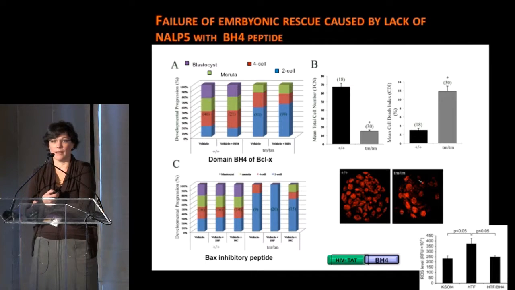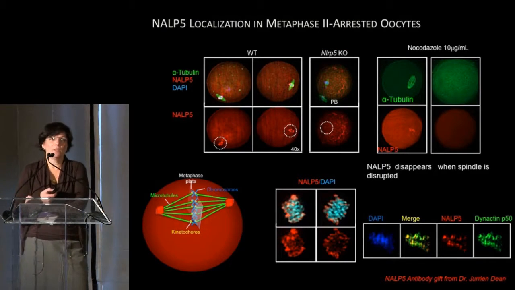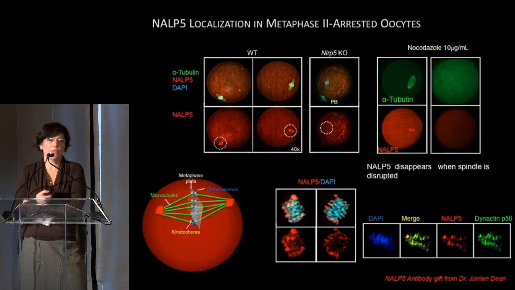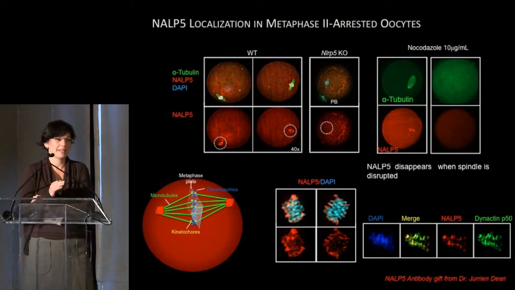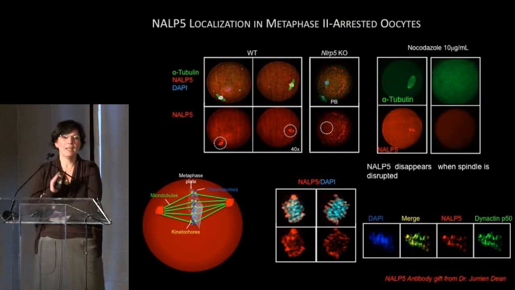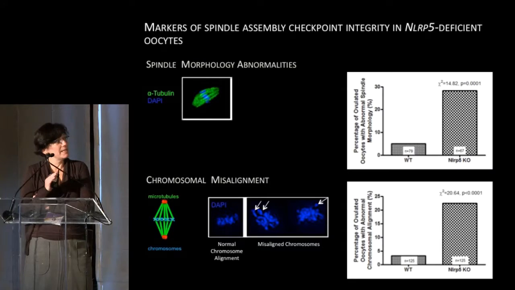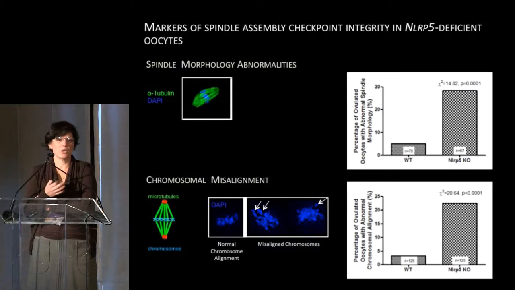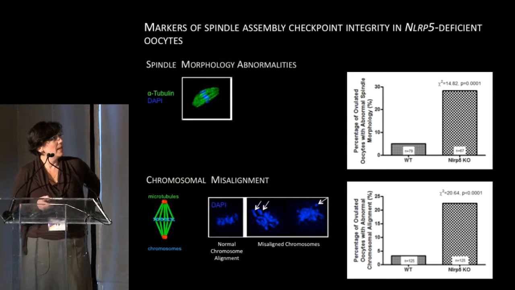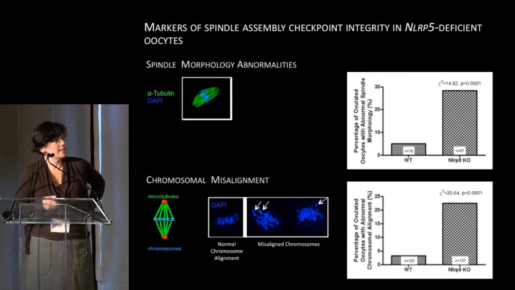that there must be something else why these embryos are dying. So we went back and started looking, does NALP5 really only localize to a subcortical region, and can we find it somewhere else? Depending on a fixative, and this is a lesson from basic biologists, don't believe everything you see. I love Jury and Dean, he does wonderful work, but depending on the fixative that you use, you can find slightly different results. In this case, when we use a fixative that allows us to bleach out all the proteins that are not tethered to structures, we have actually confirmed that we can find NALP5 sitting on chromosomes in a very similar place as